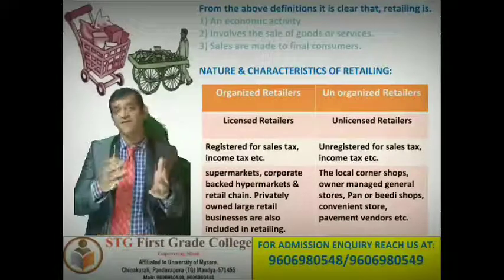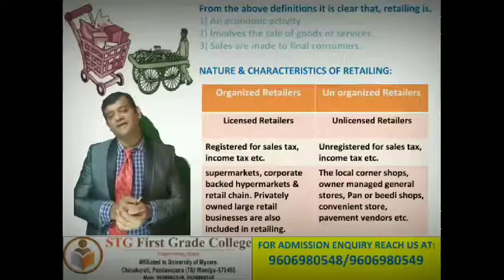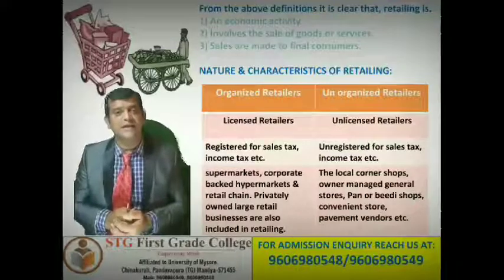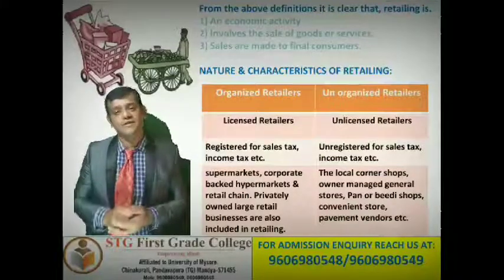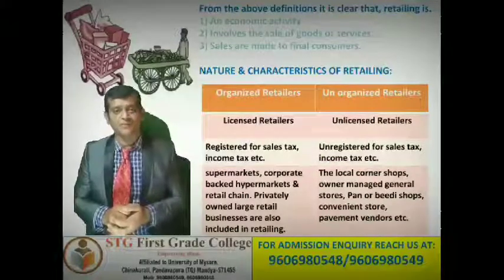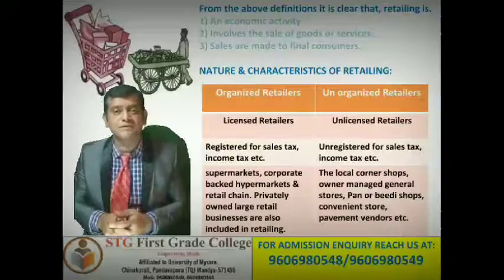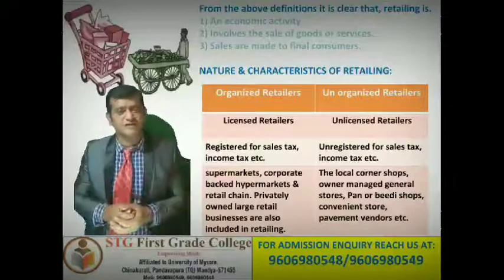So what is the nature and characteristics? We must know about the retailing, and it is again a most important point which we have to know. We come across varieties of retailers.